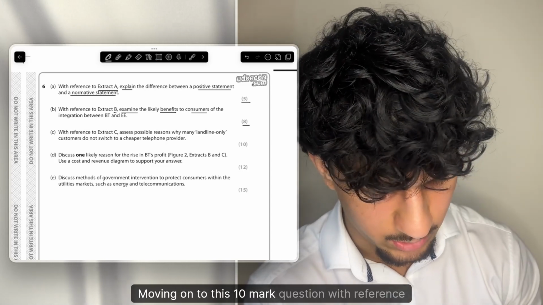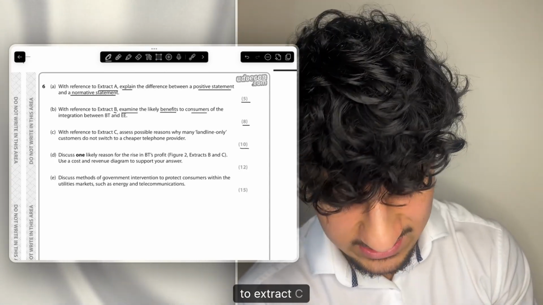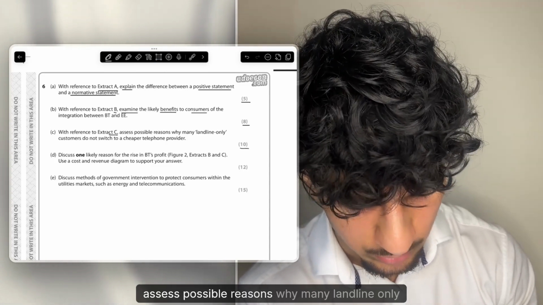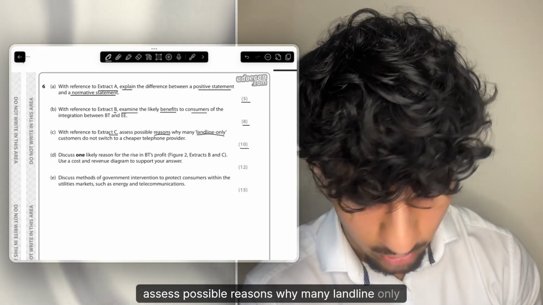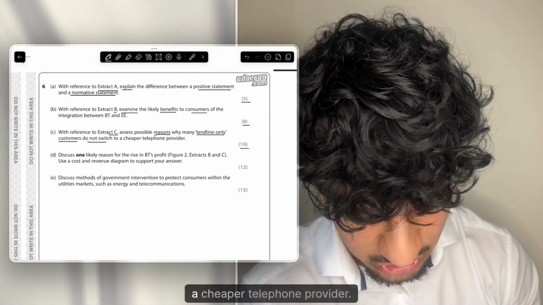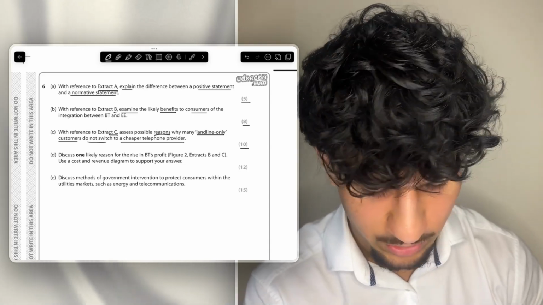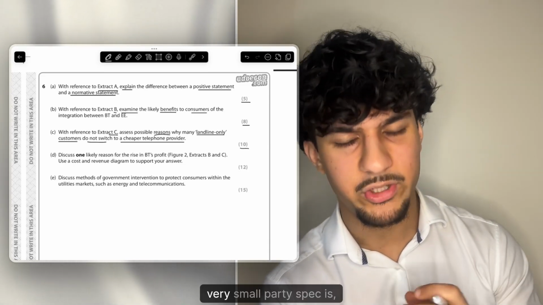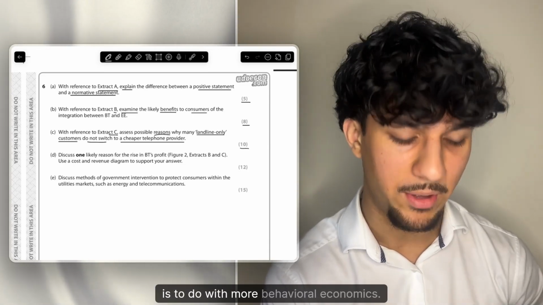Moving on to this 10-mark question. With reference to Extract C, assess possible reasons why many landline-only customers do not switch to a cheaper telephone provider. First thing that should pop into your mind, very small part of your spec, is to do with more behavioural